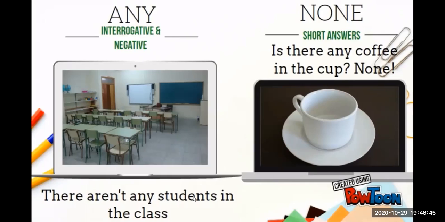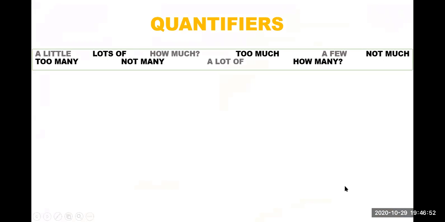No questions? We are going to do an exercise, okay? Let's see. Here we have some quantifiers. A little, lots of. Lots of is the same as a lot of, okay? Exactamente lo mismo. Lots of and a lot of. Solo cambia la escritura.